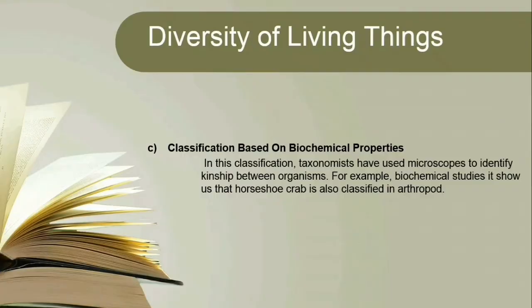In this classification, taxonomists have used microscopes to identify kinship between organisms. For example, biochemical studies show us that the horseshoe crab is also classified in arthropods.